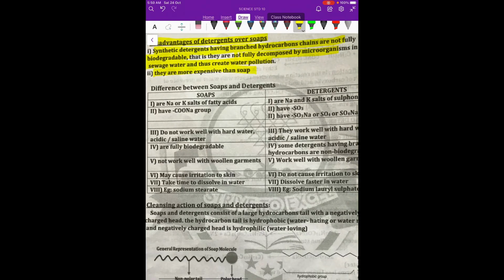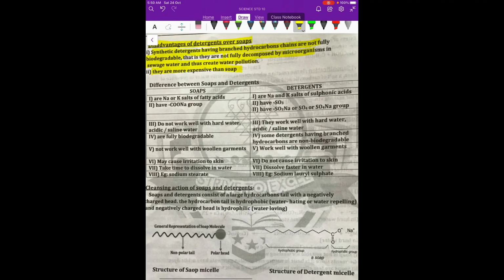We will just take a table and compare soaps and detergents. What are the differences between soaps and detergents? Soaps, as we have seen, are sodium and potassium salts of fatty acids, whereas detergents are sodium and potassium salts of sulfonic acids. Soaps have the COONa group, whereas detergents have the SO3Na group or SO4Na group.